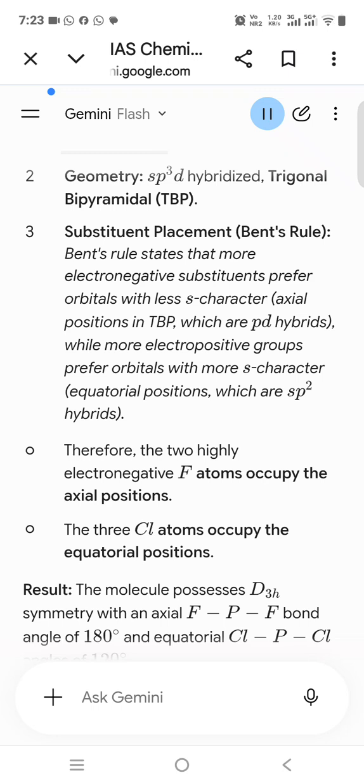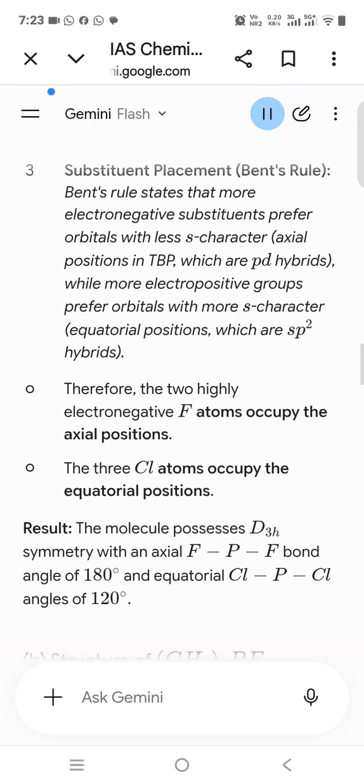Substituent placement, fluorine, F, is highly electronegative, so it prefers axial sites. Methyl, CH_3, is electropositive relative to F, so it prefers equatorial sites. Since there are 3 fluorines and 2 methyl groups, 2 fluorine atoms go to the axial positions. The remaining 1 fluorine atom and both CH_3 groups occupy the equatorial plane.